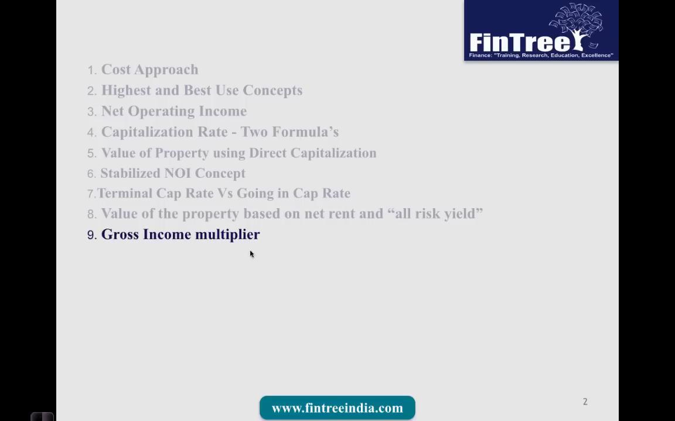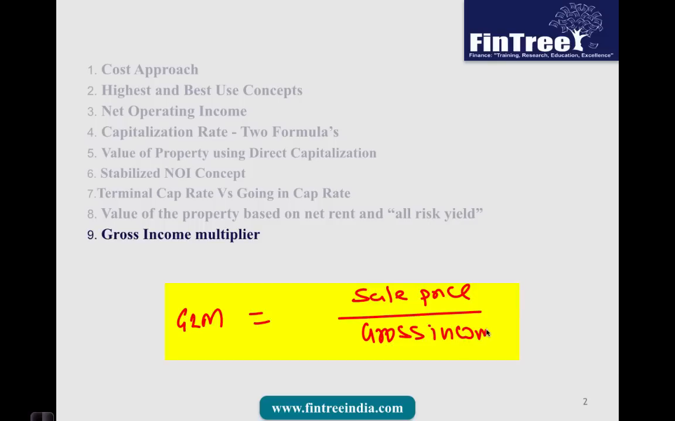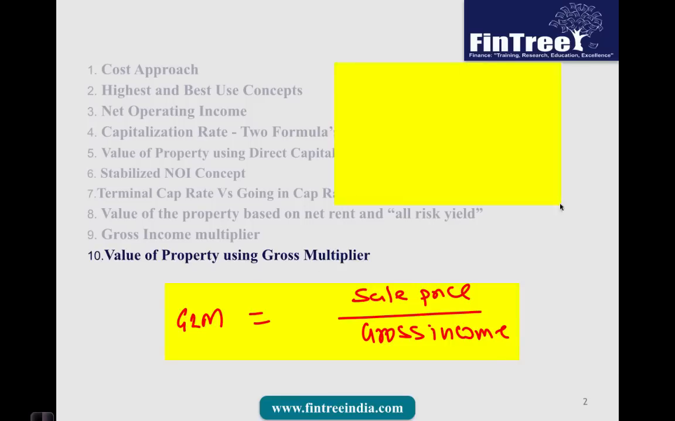Moving further, gross income multiplier. Now gross income multiplier is a straightforward concept. Gross income multiplier would be equal to the sales price of that particular property divided by the gross income of that property. So this is a simple multiplier type of formula. And then how do you value the property using gross income multiplier? Valuation of the property using the multiplier approach would be equal to gross income times gross income multiplier.